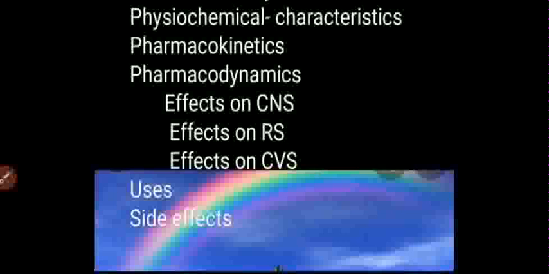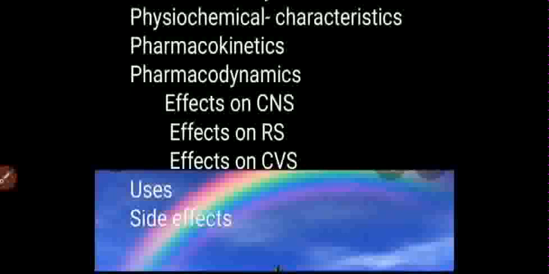For induction and maintenance of anesthesia, it has got cardiovascular stimulating effect. So, it is used for induction in unstable cardiovascular patients which are suffering from hypovolemia, hemorrhagic or septic shock. Second, reactive airway disease.